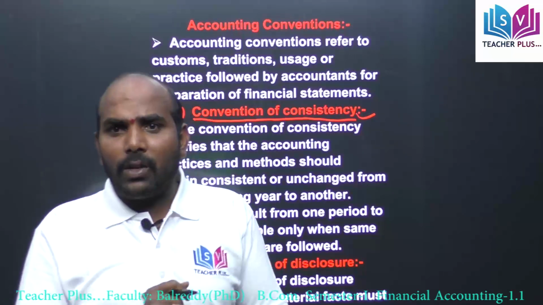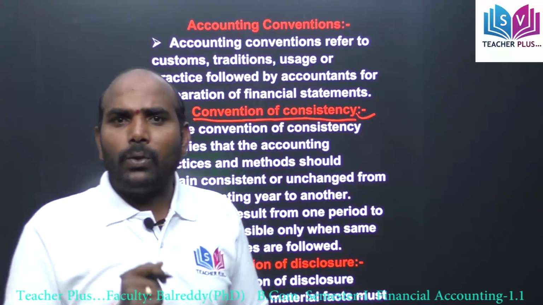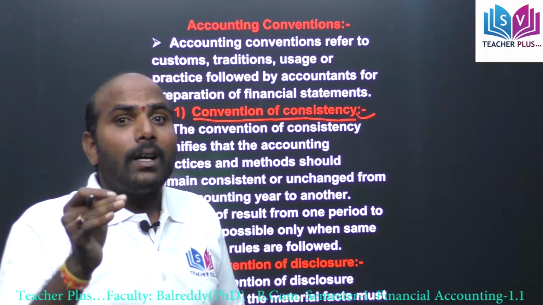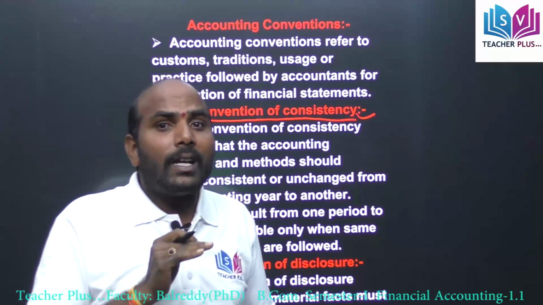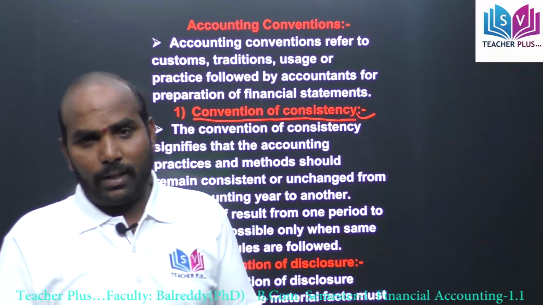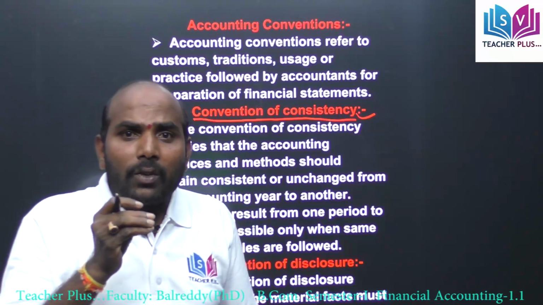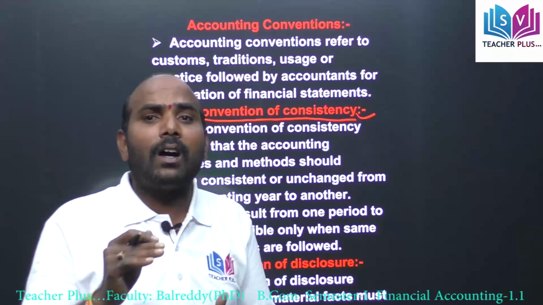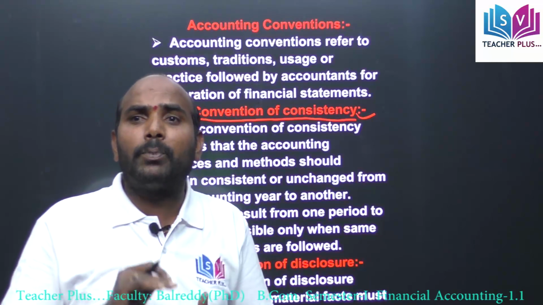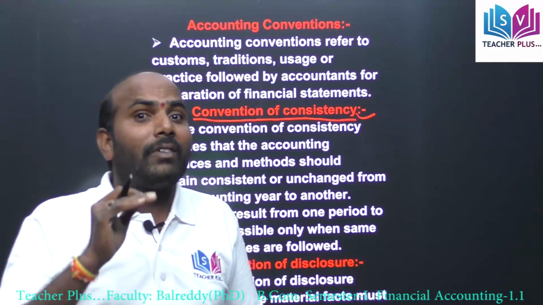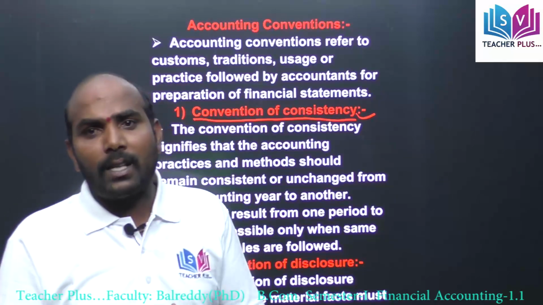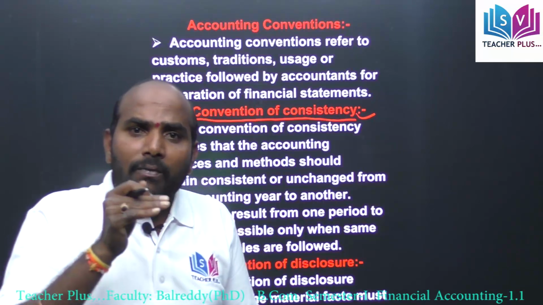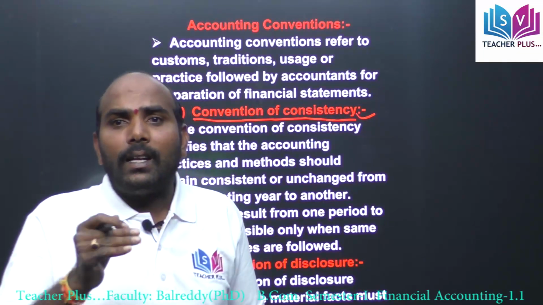In that situation only, there is a chance to compare the business results from one year to another year. If we do not follow the convention of consistency, that is the same methods, rules and principles of accounting, it is very difficult to compare the business results from one year to another year.